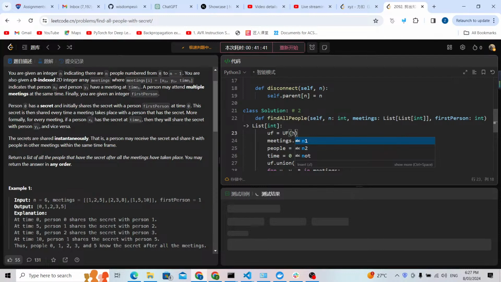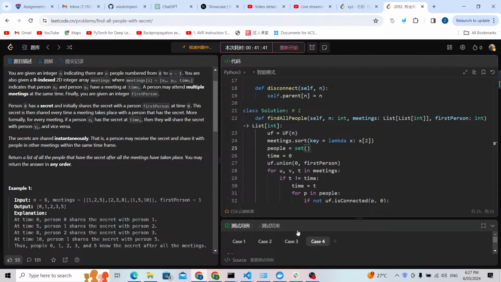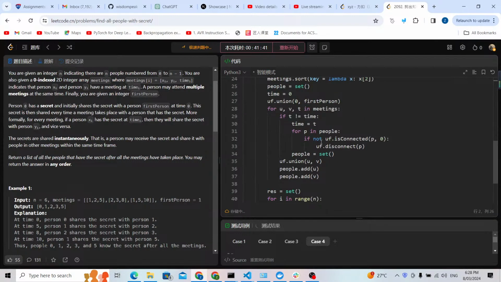Maybe there's something wrong with it, maybe the networking or something. Let me check. I think I have to refresh it. Networking problem.